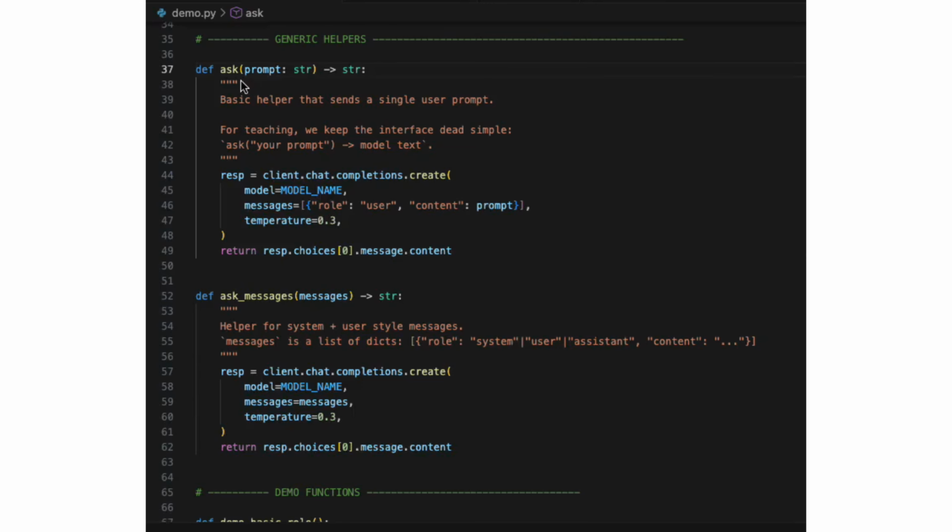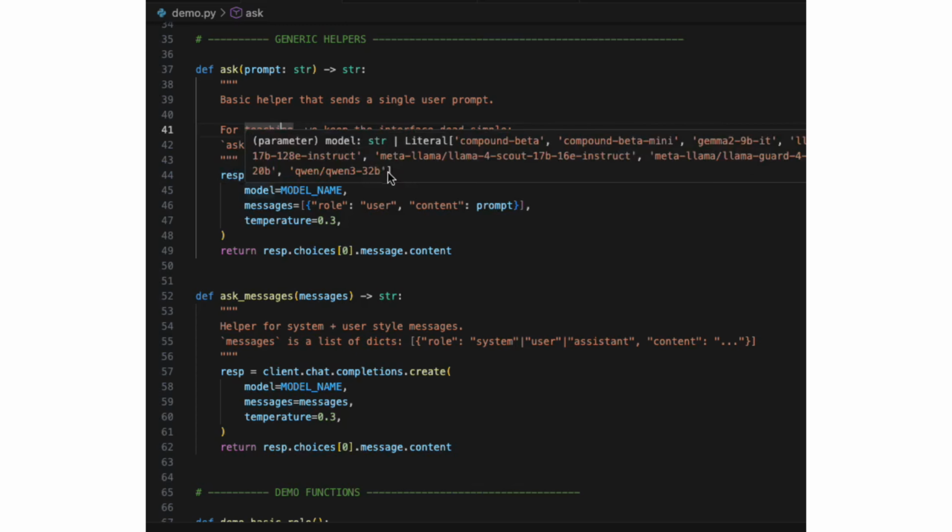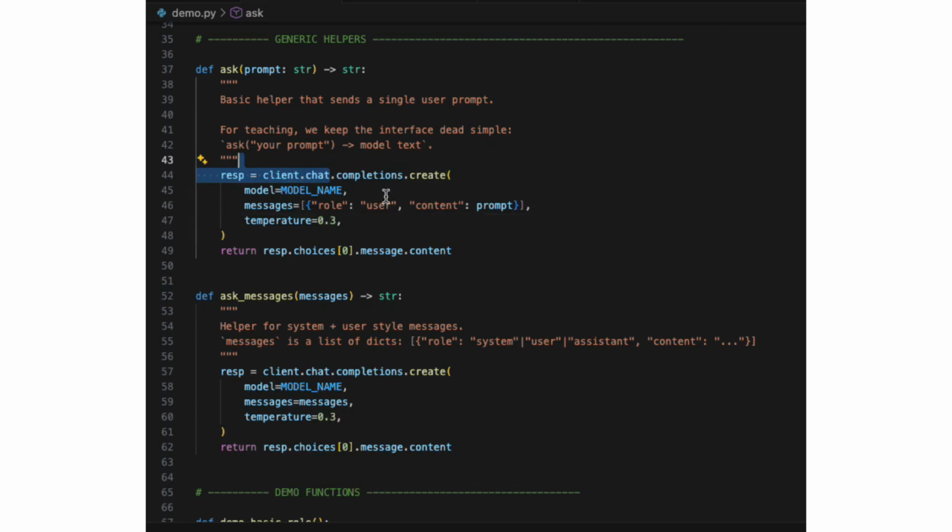Okay, so I have defined two helper functions. The first function is called ask. It's the simplest way to talk to the model. It takes a single string called prompt, sends it as a user message to the chat completion API, and the model returns the text response. So you can think of it as one message in, one message out function.